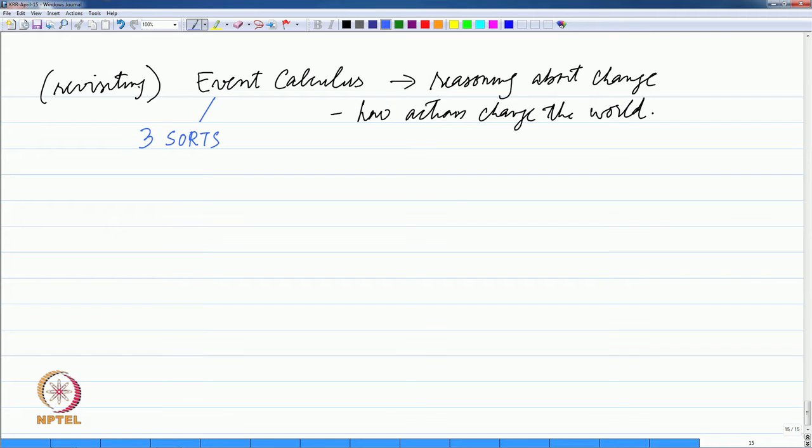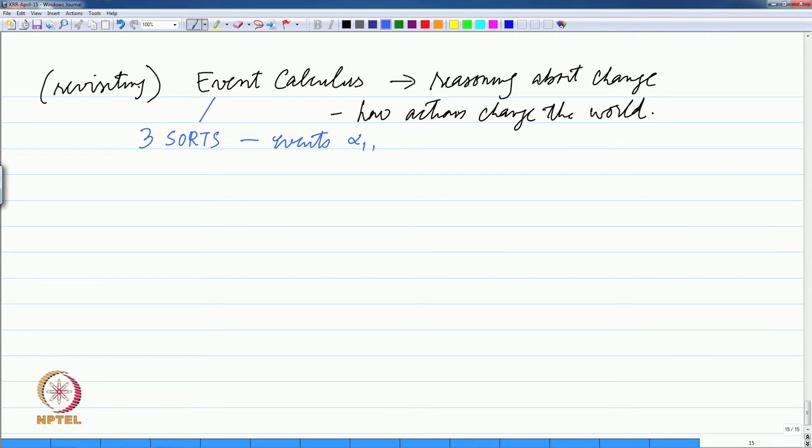So, the event calculus uses three sorts of things, and one was events, and we will use these Greek letters alpha and so on for events.